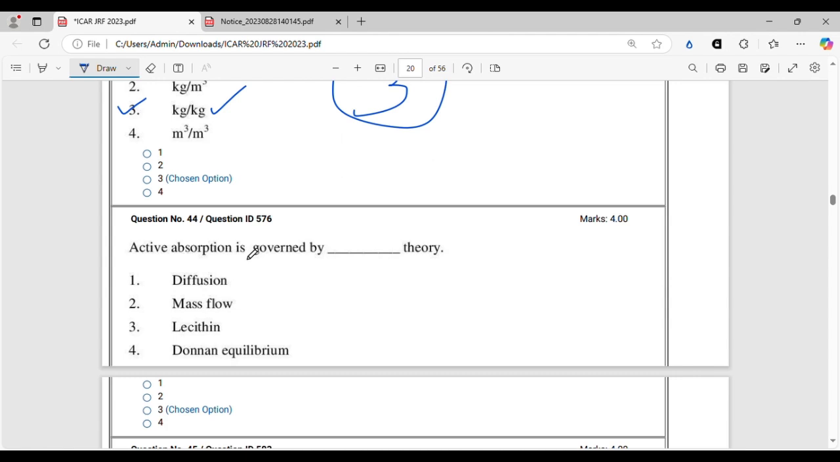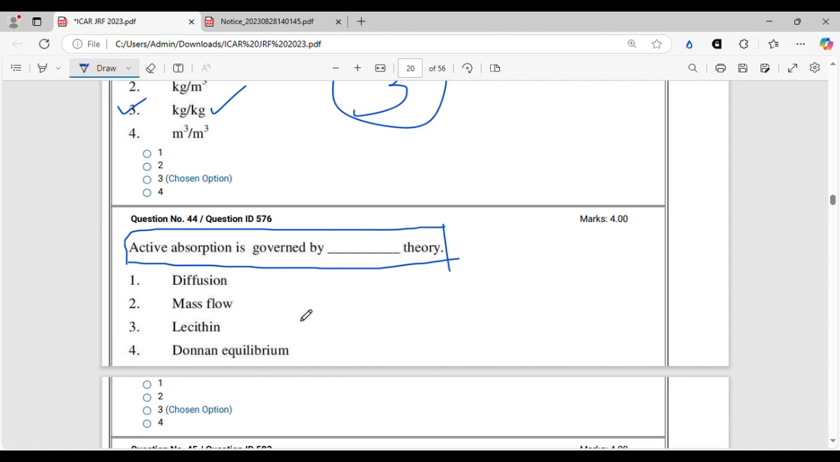All right, moving on to the next question. Active absorption is governed by dash theory. This is also a very straight question from mineral nutrition. You don't have to think much about it. This is already well known. If you know the answer, you can just mark it in 10 seconds and move on to the next question. That will save you a lot of time.